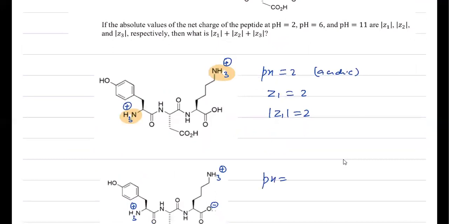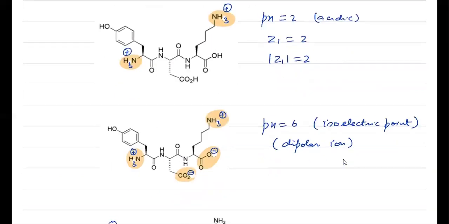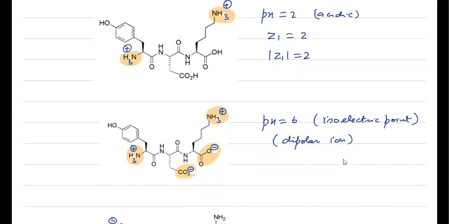When pH is 6, then it will be close to its isoelectric point. That means it exists as a dipolar ion. So the acidic site will lose its H+ and move to its basic site. So you can see that it will be NH3+, this is COO-, this is COO-, and this is NH3+. So net charge will be 0 here. So you can write Z2 is 0, or simply |Z2| is 0 here.